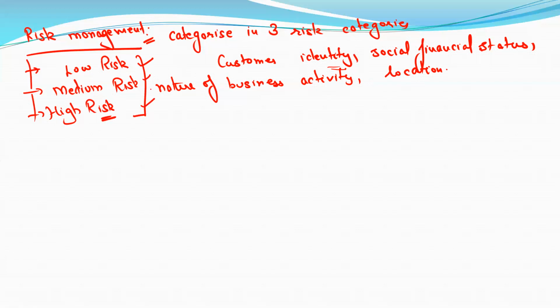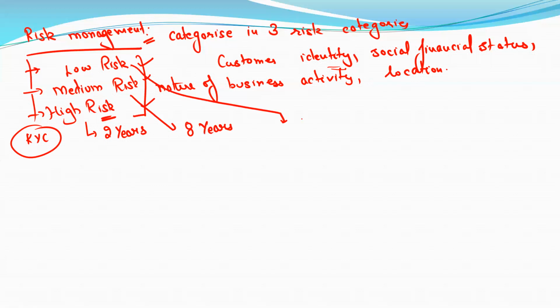On the basis of these three categories, we have to take the KYC proofs of the person again after a specific time. For high risk, we have to take KYC after every 2 years. For medium risk, after every 8 years, and for low risk, after every 10 years. Basically, we take KYC as per the risk category.